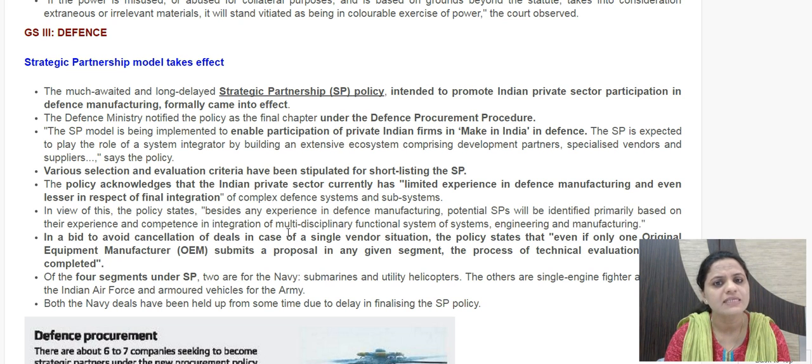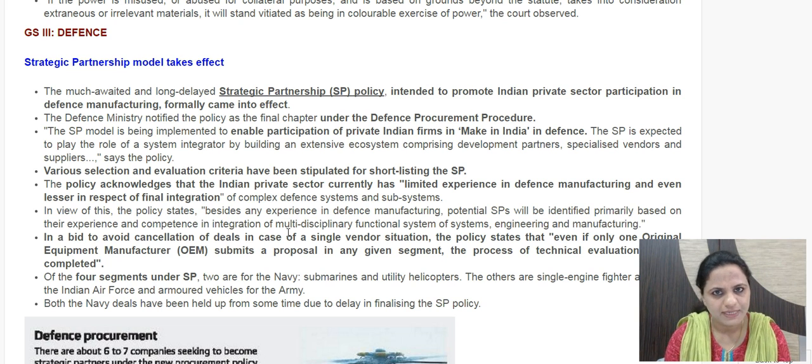Because what happens is, if there is only one entry coming in, then there cannot be any competitive bidding, and in those cases deals have to be cancelled, because it's a single vendor situation which has come forth. So to avoid such cancellation of single vendor situations, the government has put forth this policy too, that technical evaluation would still be done.